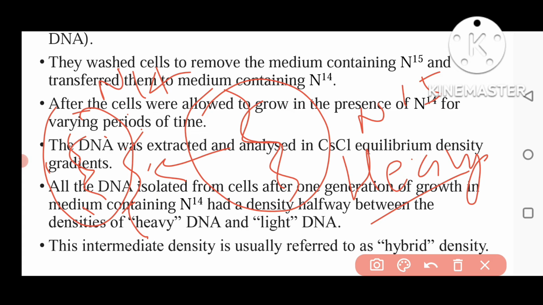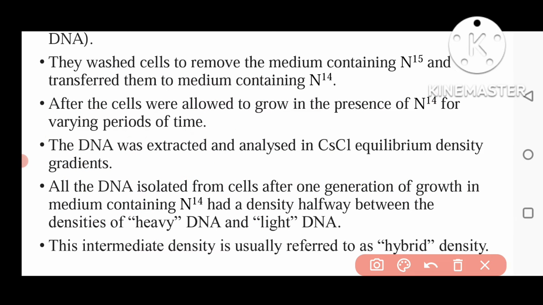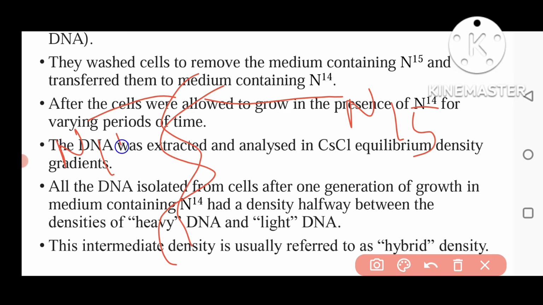These two strands will separate and a new strand will be synthesized by taking the old strand as a template. So one will be heavier and one will be lighter, because now nitrogen 14 is in the medium. So suppose this is the older one, it will have nitrogen 15, and this is the newer one, it will have nitrogen 14.